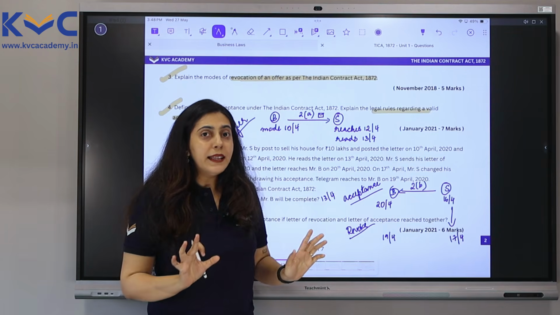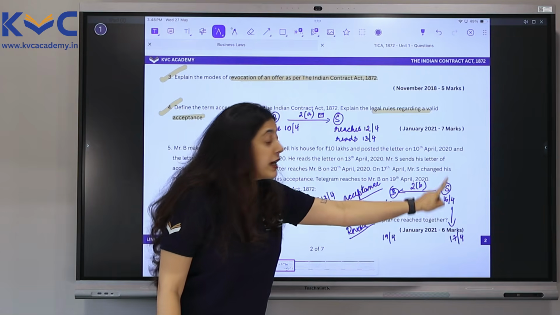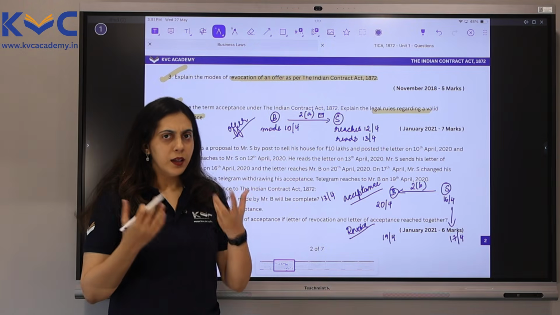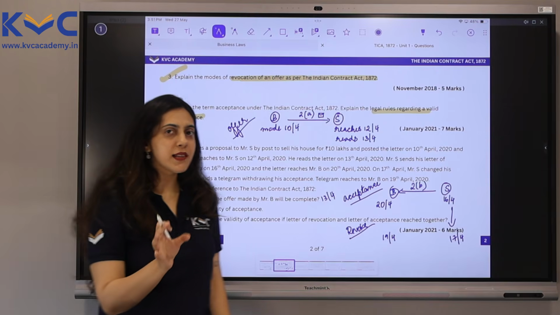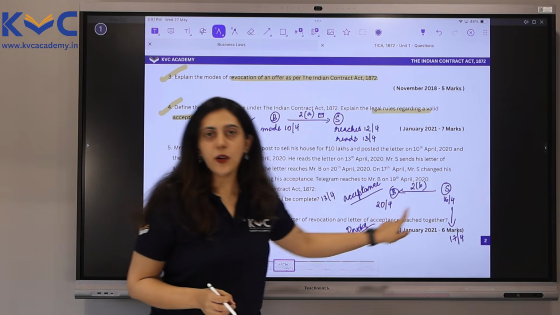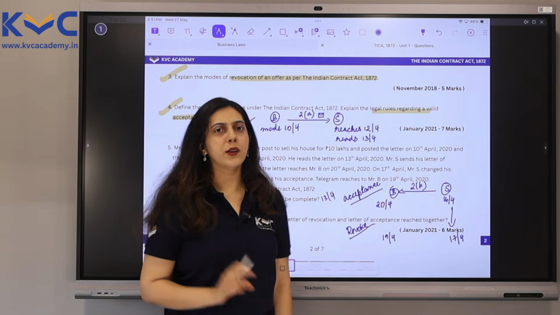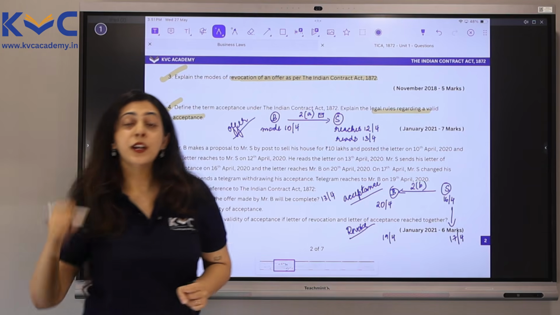Right? So if you apply that rule, here communication of acceptance for S is supposed to be completed on the 20th of April. Now, we could have left it right here that the communication of acceptance for S is complete on the 20th of April and for B would be completed on the 16th of April. But the issue here is that this acceptance has been revoked.